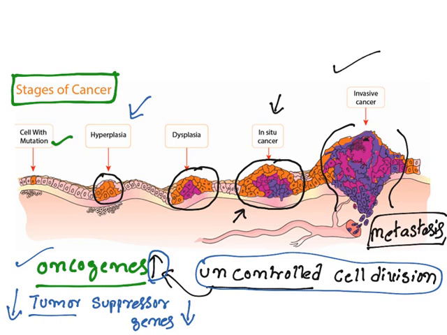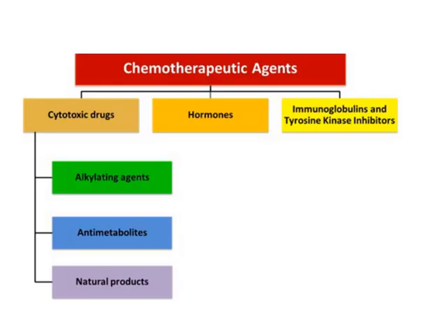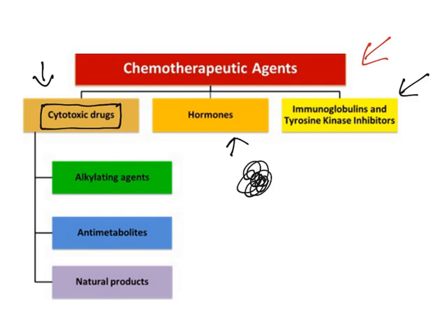So the hallmark of cancer is cell multiplication or uncontrolled cell division. So all the drugs are directed towards controlling this cell division. Let us see how it happens. Now, the chemotherapeutic agents are basically of three kinds: cytotoxic drugs, hormones, immunoglobulins and tyrosine kinase inhibitors. Now as the name indicates, cytotoxic drugs, cyto means cell, toxic means they will cause toxicity to the cell. Now when the cell goes out of control of its cell multiplication, these drugs will go and kill the cells. That is what is meant by cytotoxic drugs.